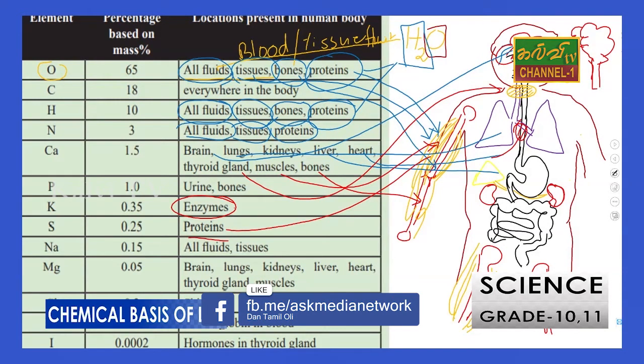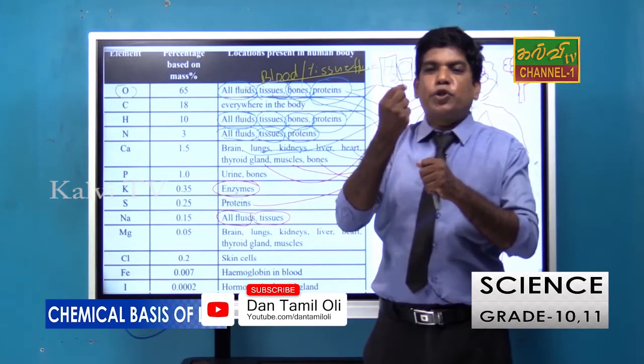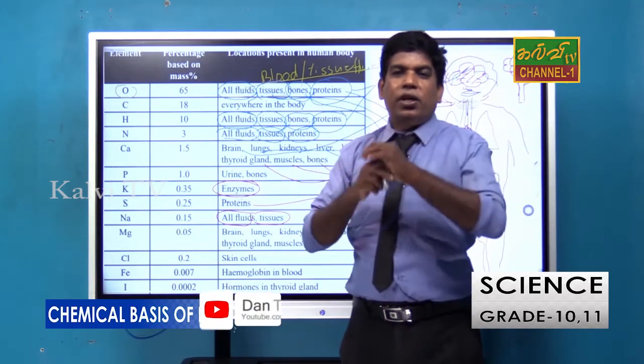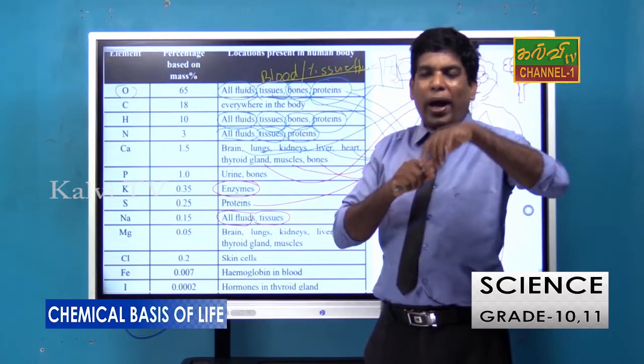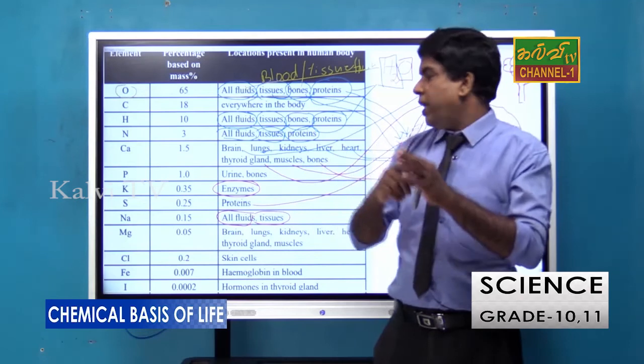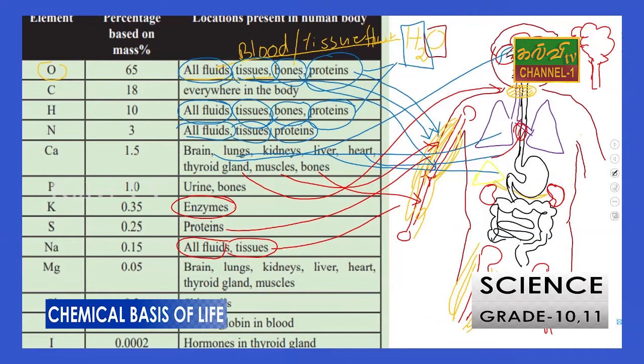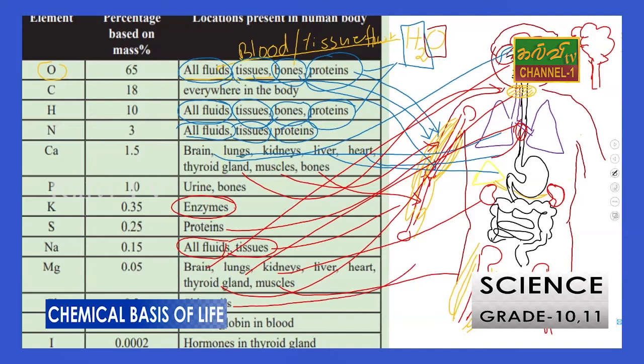Sodium is in all fluids and tissues. When you crush muscles you can find a liquid that may have a salty taste. When sweating you also find a salty taste. Why? Salty taste means it contains salt such as sodium chloride, therefore sodium is there. Then magnesium: brain, lungs, kidneys, thyroid gland and muscles. And chlorine is in the skin, the surface of the body.